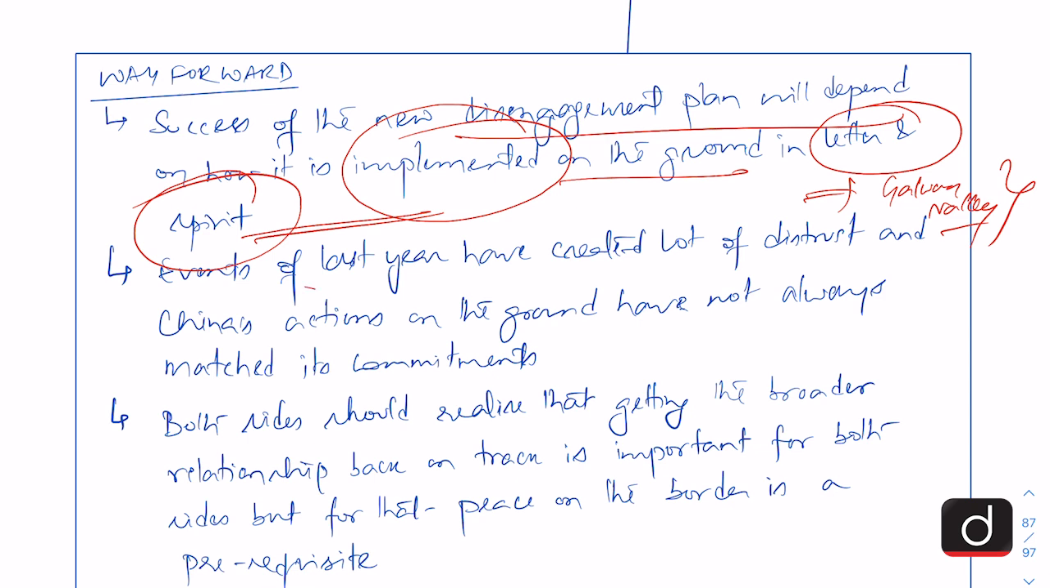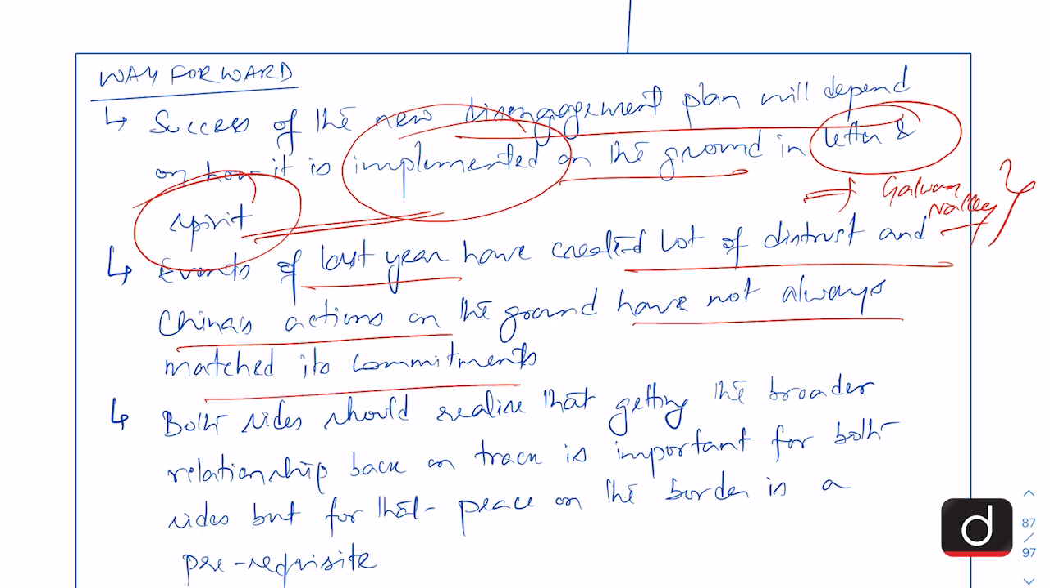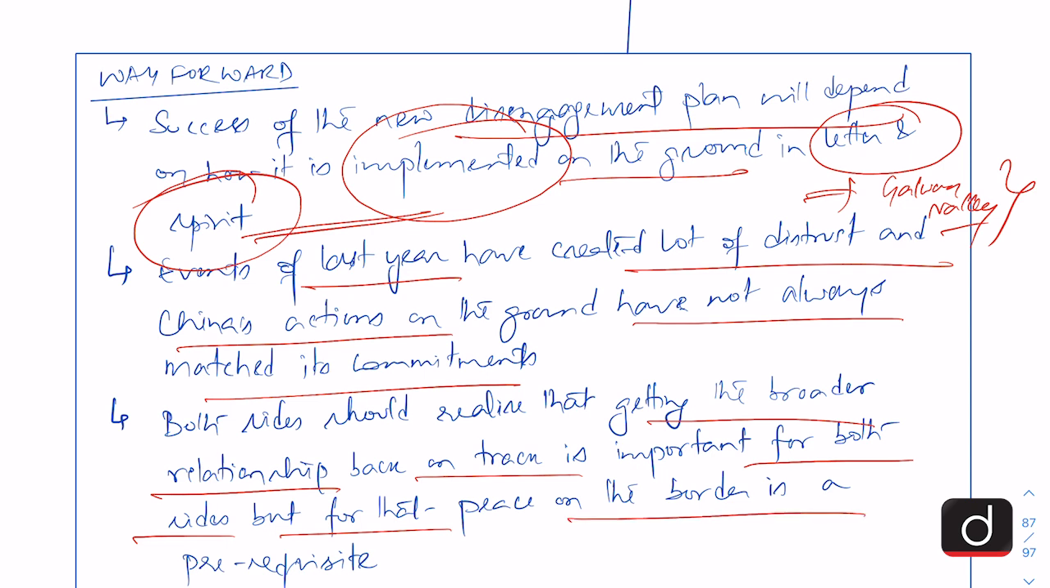Now, the events of last year have created a lot of distrust, and China's actions on the ground have not always matched its commitments. So, this is where India will need to be very careful. Also, both sides will have to realize that getting the broader relationship back on track is important for both sides, but for that, peace on the border is a prerequisite. So, the relationship between India and China can be prosperous for both sides only when there is peace on the border. That is the message from the editorial, and the right message. So, this was all in the key points of the editorial.